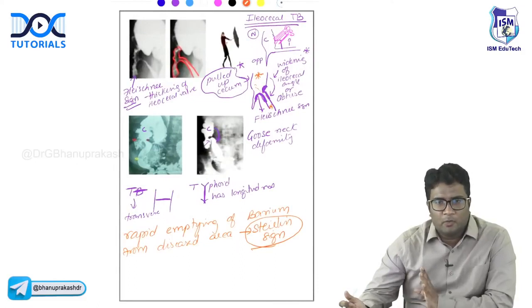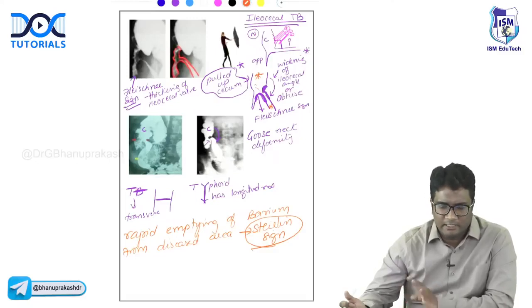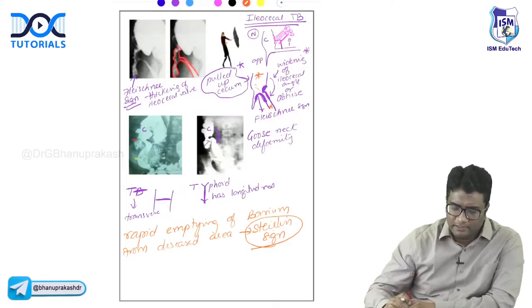Pulled up cecum, widening of ileocecal angle, obtuse ileocecal angle, Fleshner sign, right? You have a gooseneck deformity. Also, remember the Sterling sign, the rapid emptying of barium from the disease segment. These are all important signs that you see with ileocecal TB. Simple, just if you think over, you'll get the whole answers, right?